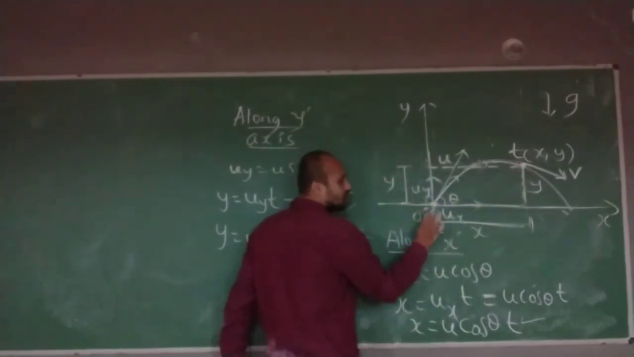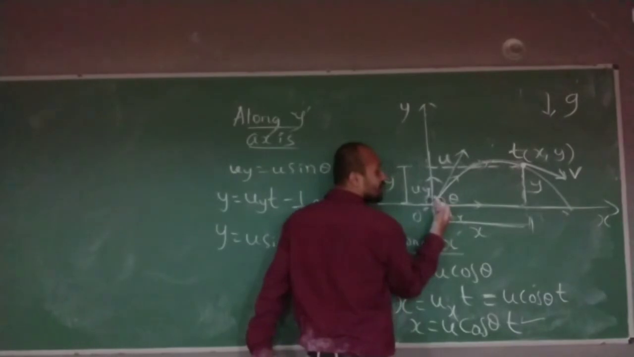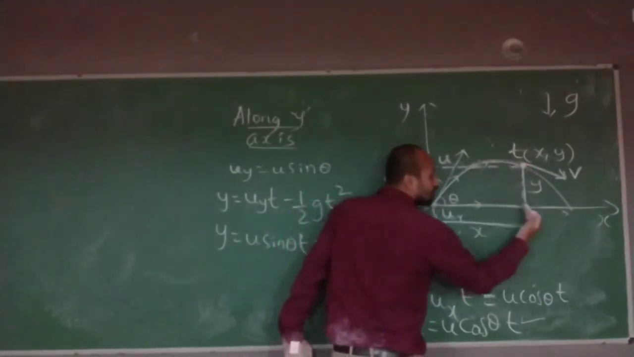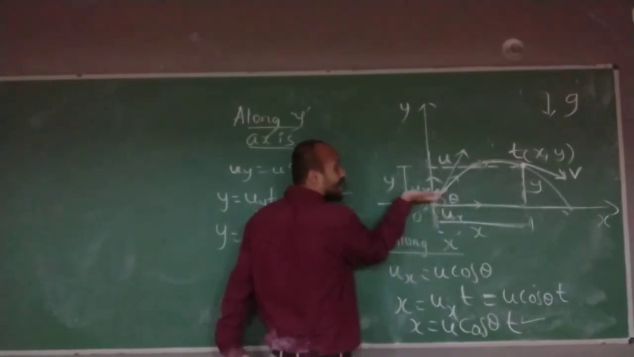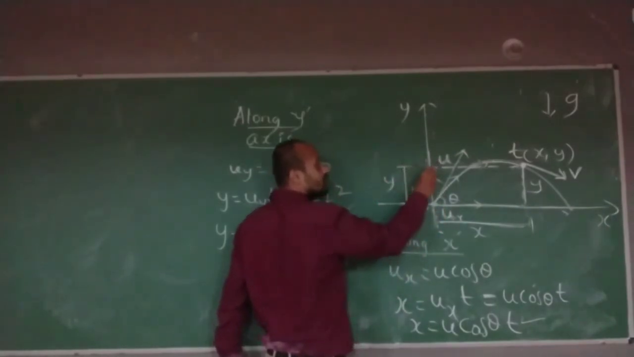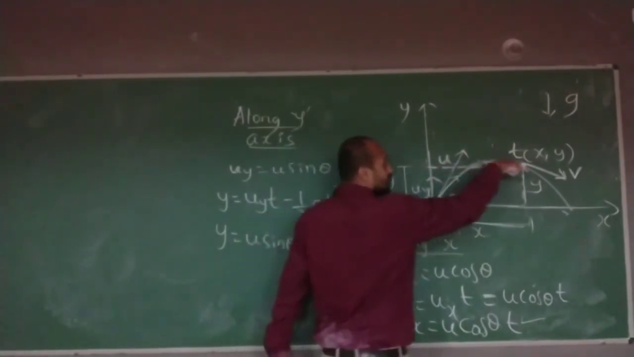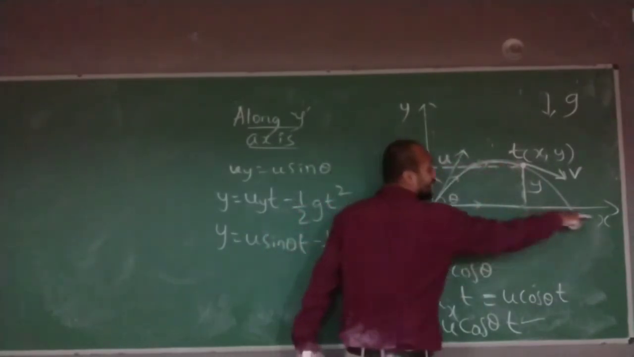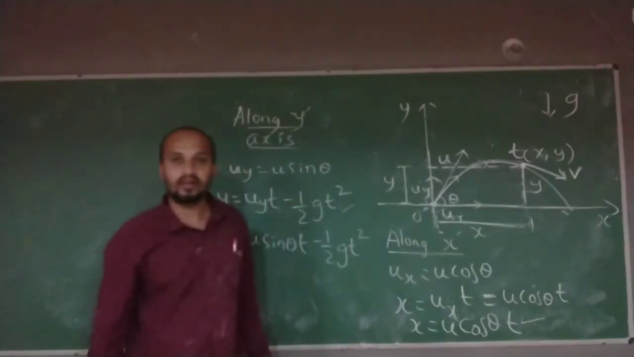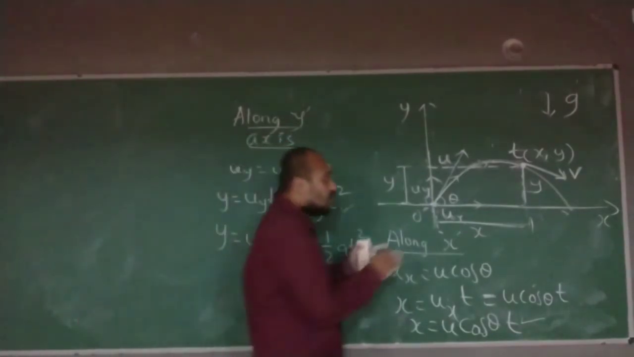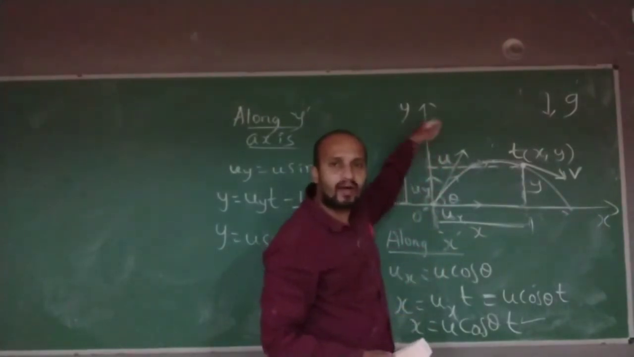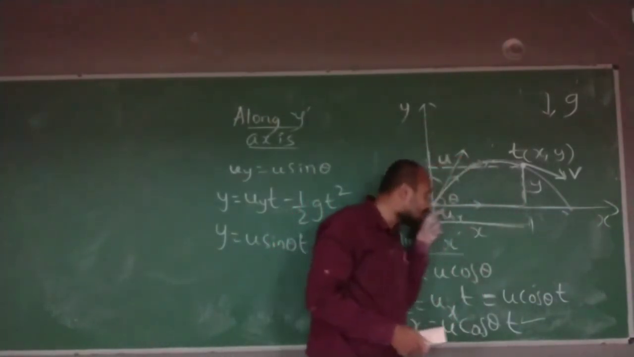Just observe, the object is moving like this. As the object moves like this, along the x-axis the motion will be like this. Along the y-axis it will go up and come down. So the projection of this motion is reflected in the x-axis as well as the y-axis. So when I am dealing with the x-axis, I will not depend on the y-axis. I will just see what is happening along the x-axis.